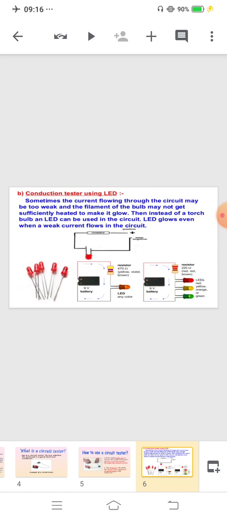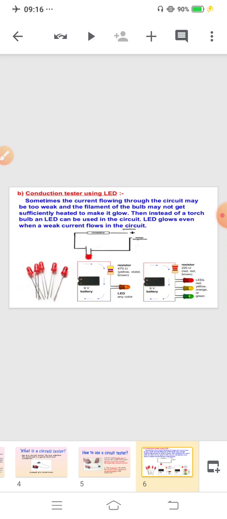Now, sometimes the current flowing through the circuit may be too weak and the filament of the bulb may not get sufficiently heated to make it glow. Then, instead of a torch bulb, an LED can be used in the circuit. An LED glows even when a weak current flows in the circuit.